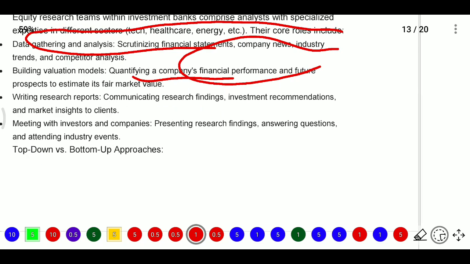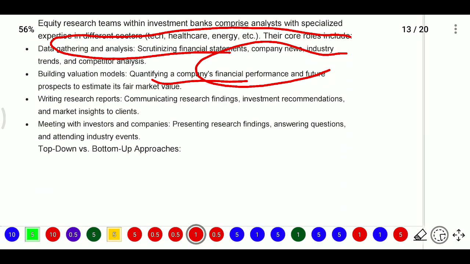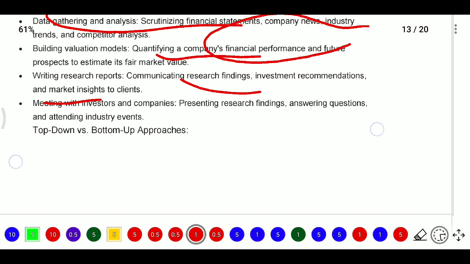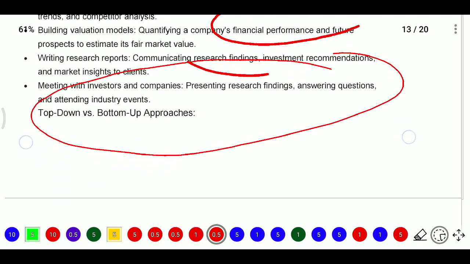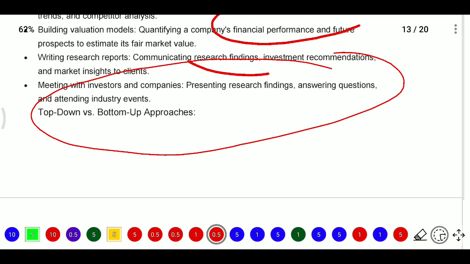Writing the research report, so they will write the research report. Here communicating research findings, investment recommendations and market insights to their clients. Next, meeting with investors and companies, presenting research findings, answering questions and attending industry events.